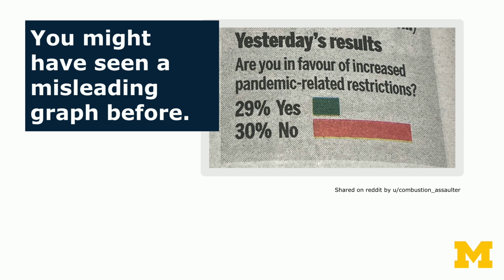Looking at the difference in the numbers, it's 29% of people in this survey said yes, they're in favor of increased pandemic-related restrictions. 1 percentage point more, 30% said no. So small difference, it seems like. But then with this picture, it looks like that's quite a sizable difference. So we kind of get a different impression from the numbers as from the picture.